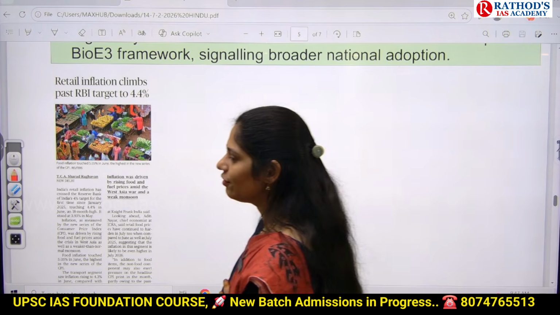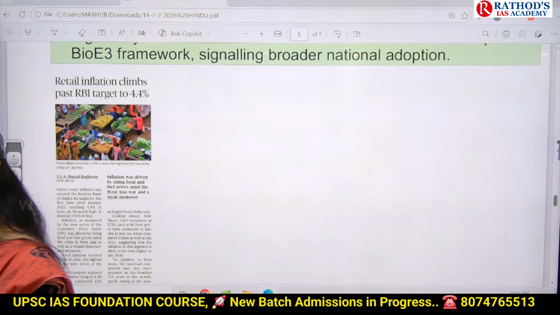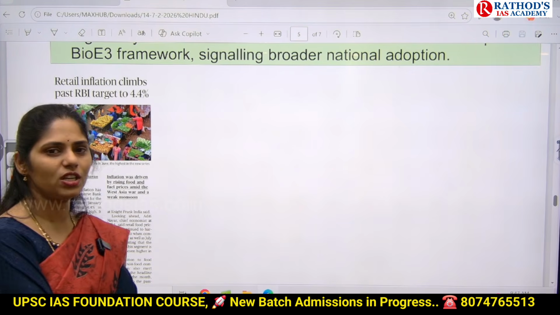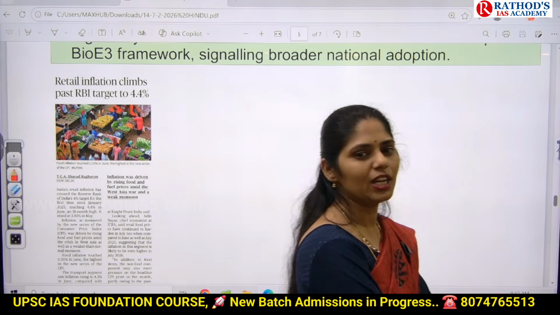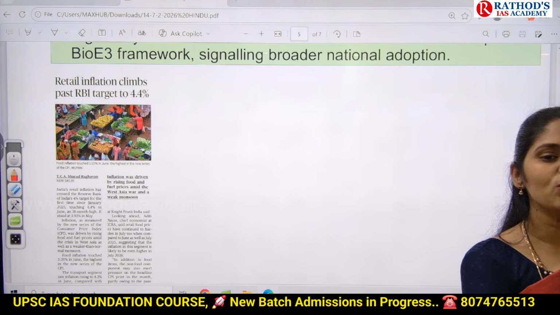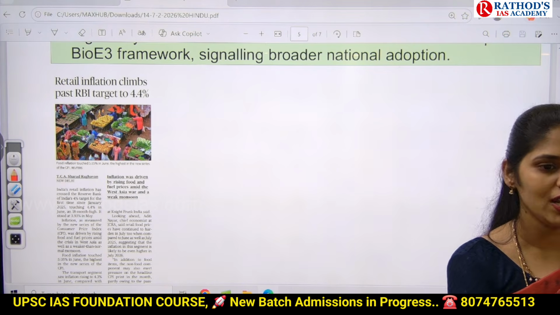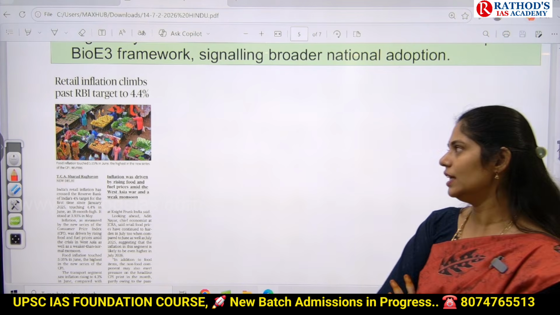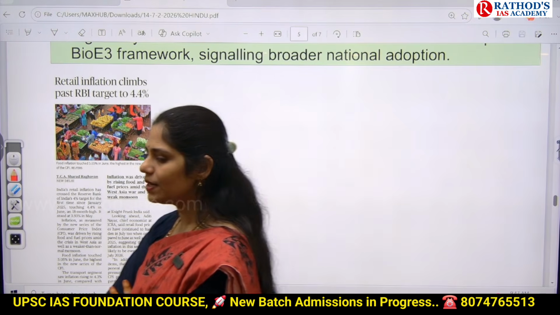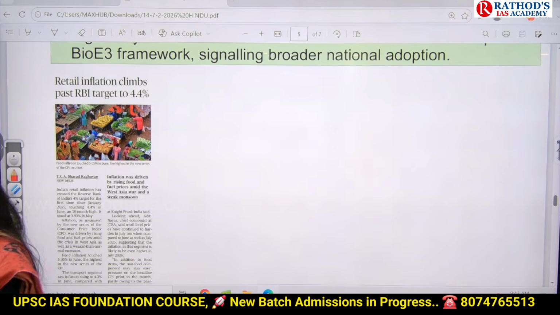And how many types of inflation do we have? Wholesale price index inflation. The next one is retail price inflation. Wholesale price inflation is when the price increases at the producer level. And if the price increases at the consumer level, it is called retail inflation.